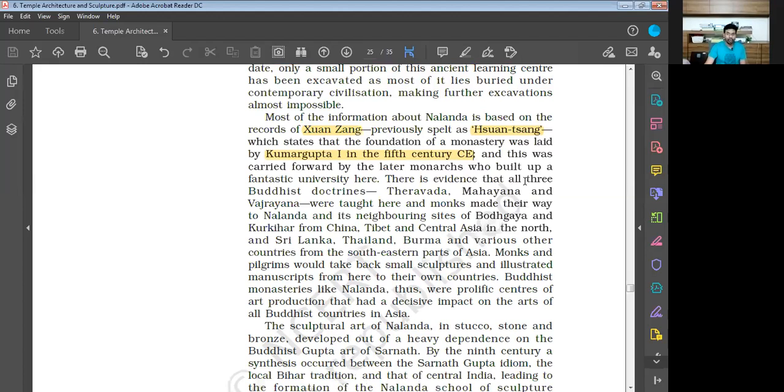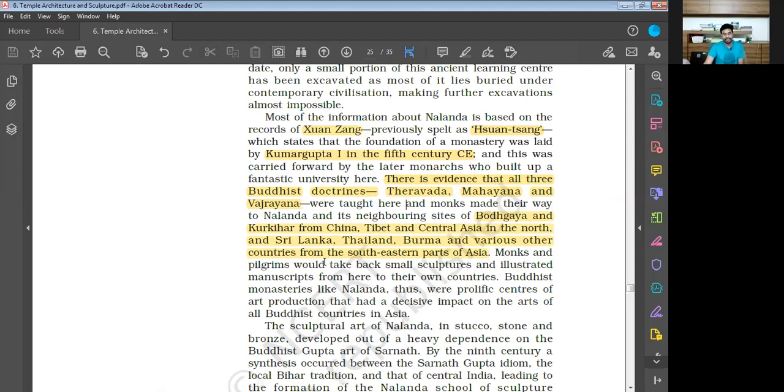There is evidence that all three Buddhist doctrines, Theravada, which is also known as Hinayana, then Mahayana and Vajrayana, were taught here, and monks made their way to Nalanda and its neighboring sites of Bodh Gaya and Kurikhar from China, Tibet, and Central Asia in the north, and Sri Lanka, Thailand, Burma, and various other countries from the southeastern parts of Asia.